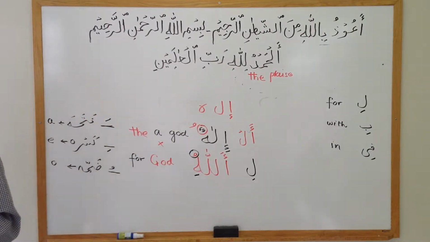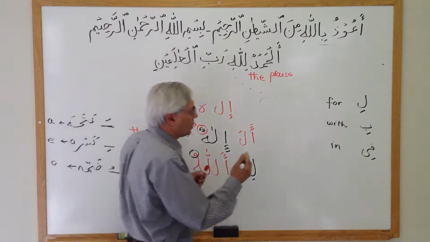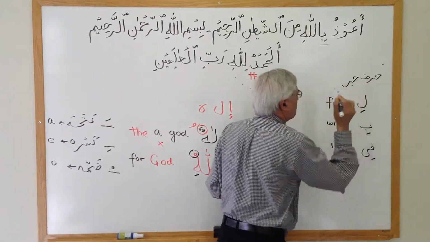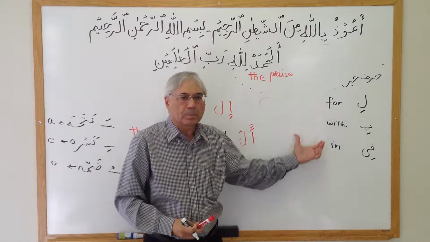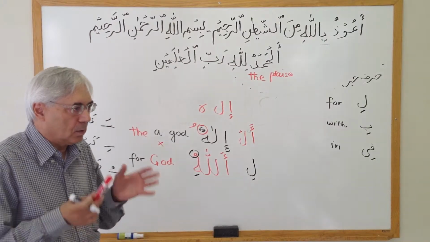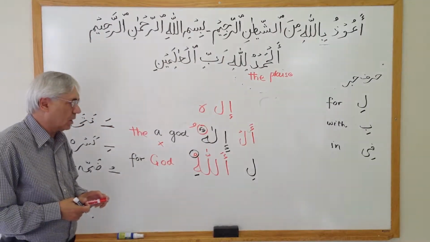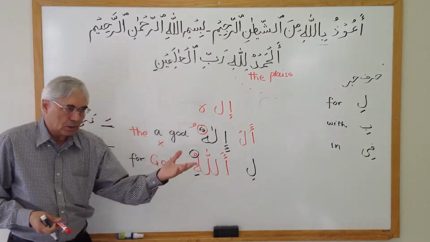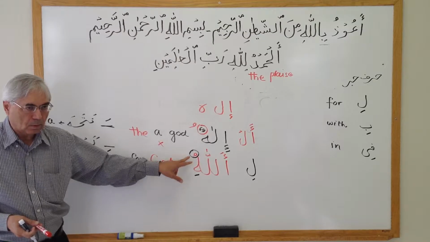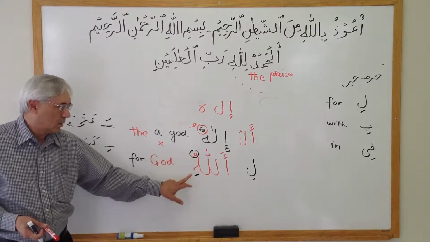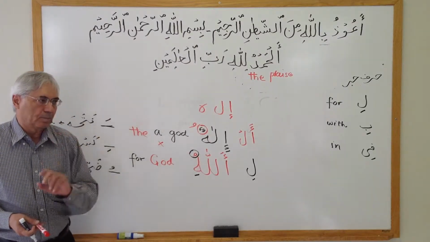Okay. Always. These are called harf-e-jar in Arabic. And in English they are called prepositions. In, out, above, below, with. Those are special prepositions in English. In Arabic, whenever they come before, and they always come before, a noun, remember, a noun, they always change the last letter from Dhamma to a Kasra.